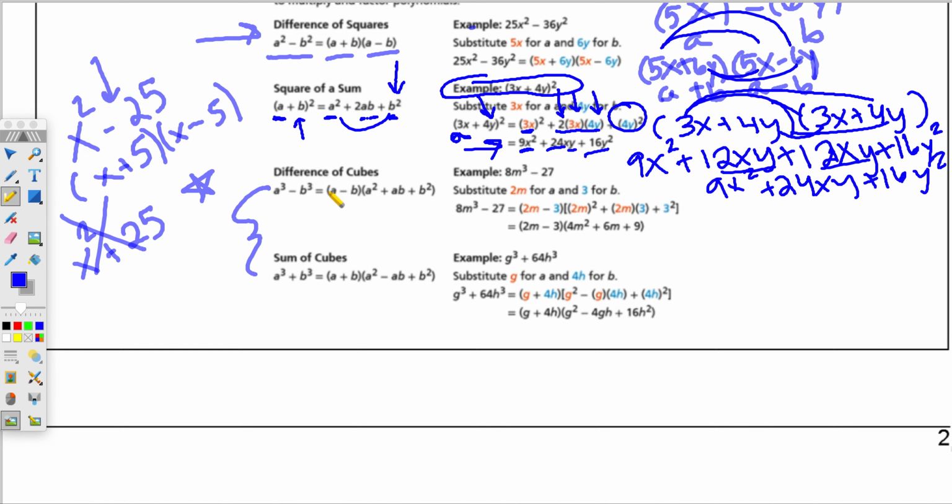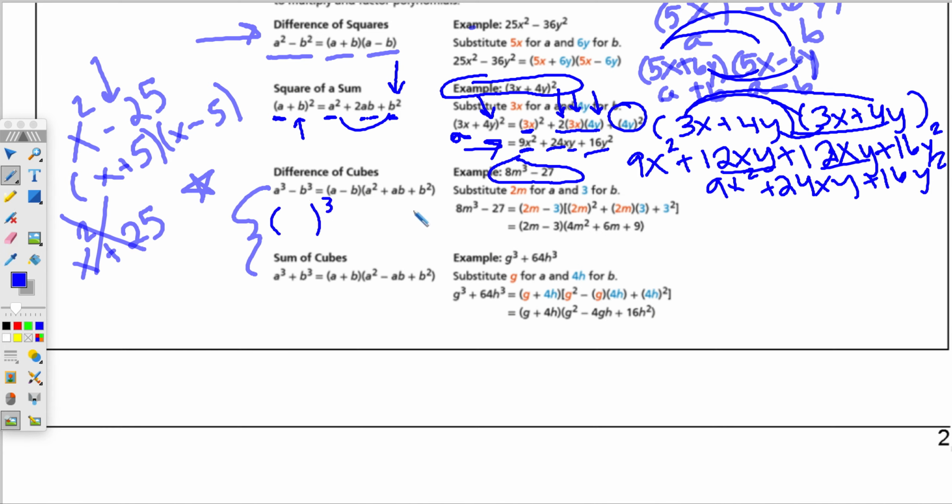So there is a formula, though, for sum and difference of cubes. Just like we did with squareds, you first find the a value, what cubed, the b value, what cubed, and then you'll plug into this formula in the a and the b spots. Let's look over here. So over here it says 8m cubed minus 27. You always look for a GCF first. Now for this problem, there's no GCF. I can't divide some same value out of 8 and 27. I see that cube, so I'm going to try to fit to the cube formula.